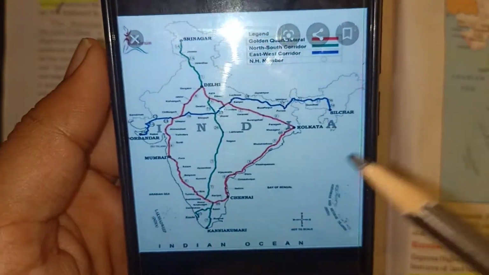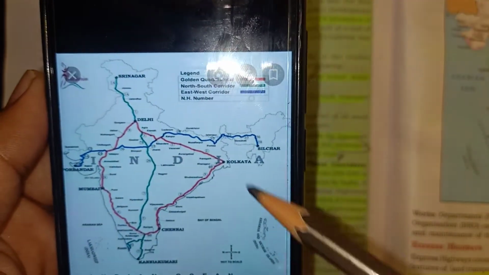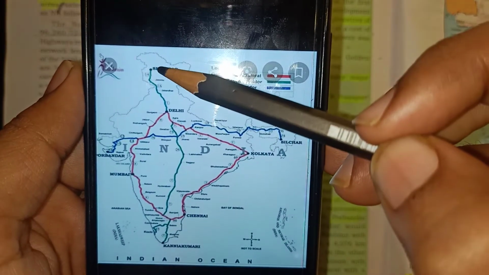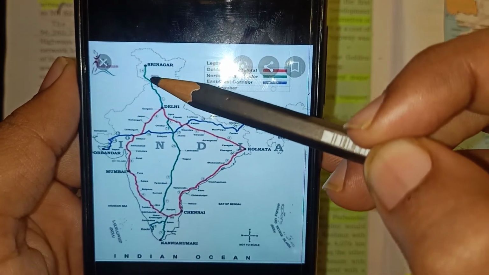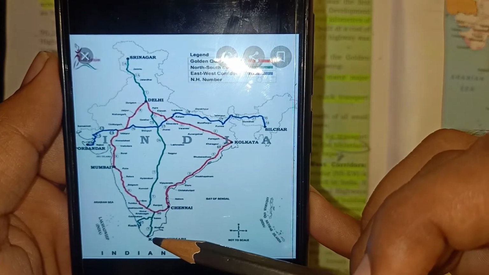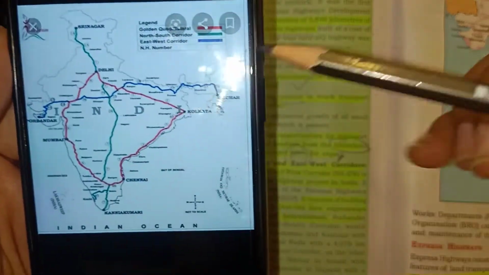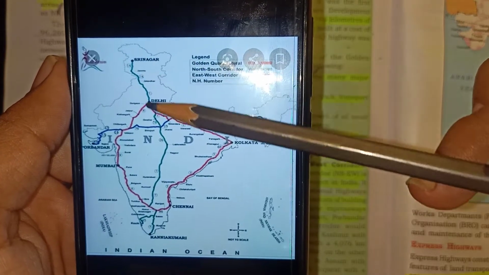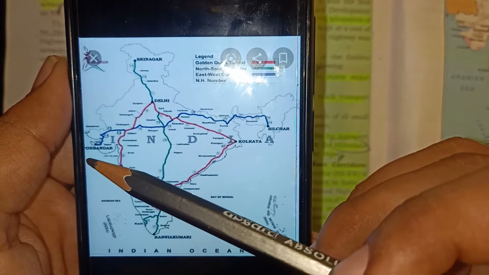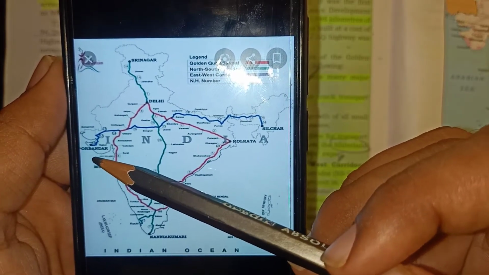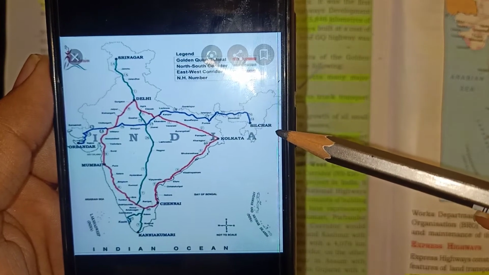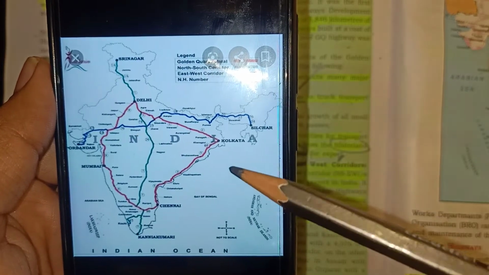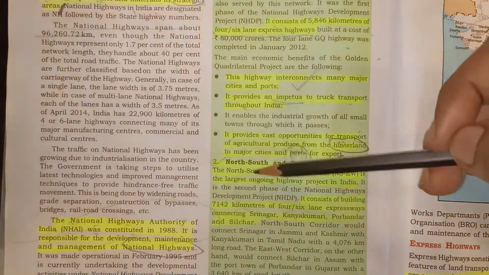Now this is the second type of major road. This is the north, this is the south. The road which connects from Srinagar, you can see in the green line, up till Kanyakumari, is known as the north-south corridor. That is, the road connects the major cities of the north and the south. And from the west, it starts from Porbandar up till Silchar in the east.